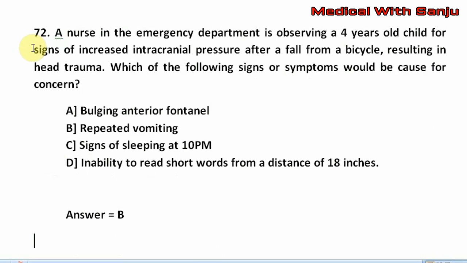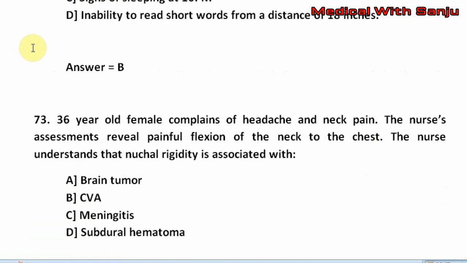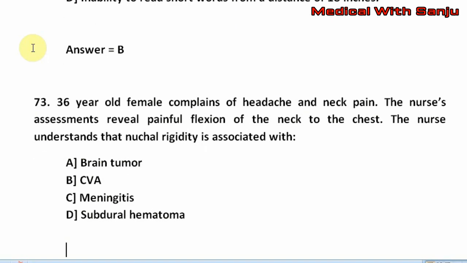Question number 73. 36-year-old female complains of headache and neck pain. The nurse assessments reveal painful flexion of the neck to the chest. The nurse understands that nuchal rigidity is associated with option A, brain tumor. Option B, CVA. Option C, meningitis. Option D, subdural hematoma. The right answer is option C, that is meningitis.